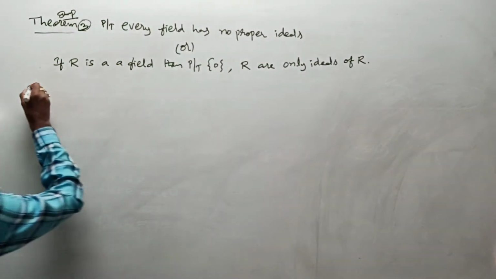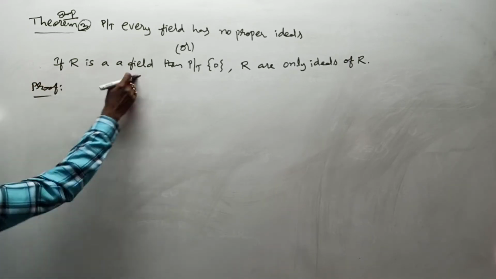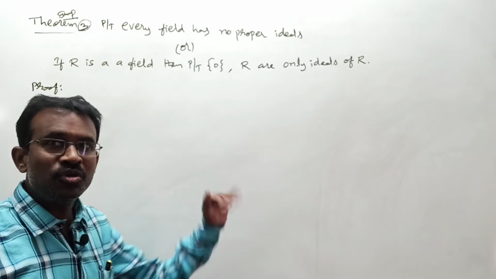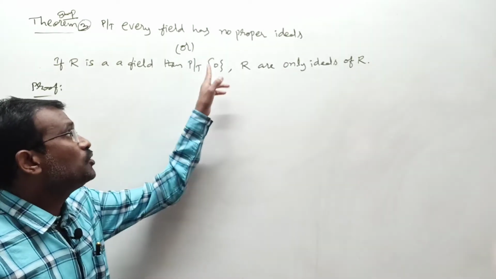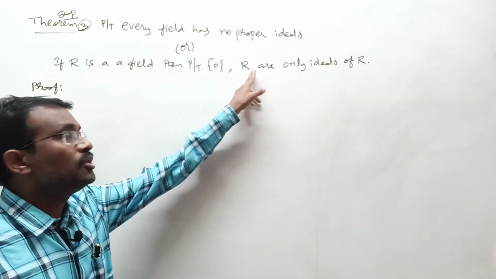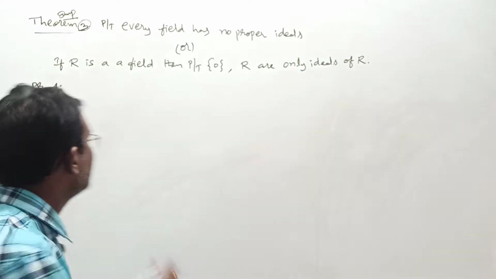To prove this condition, first of all I want to take R, plus, dot is a field, right? And U is an ideal of R. Now we have to show that either U equal to singleton 0 or U equal to R. That completes your total work. Those lines only I am going to write.